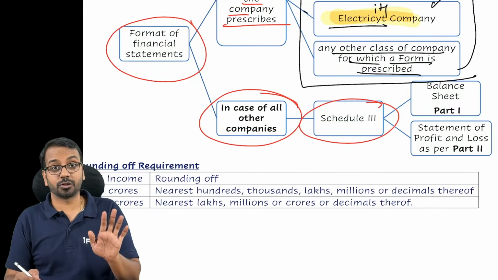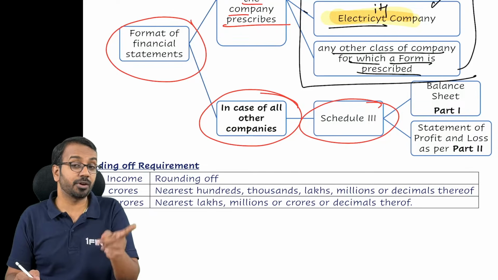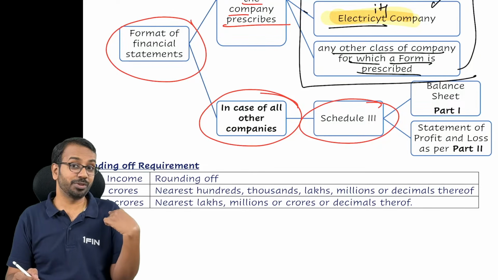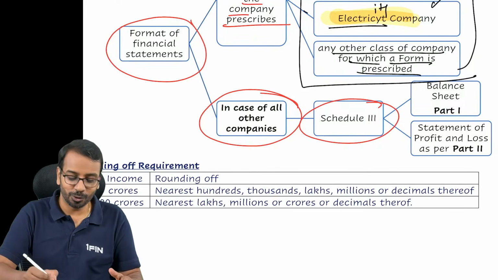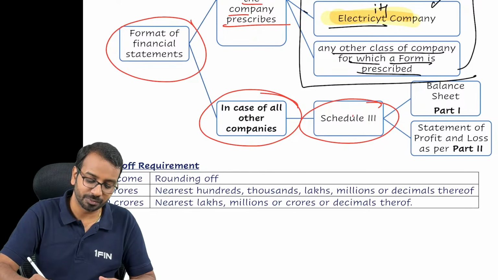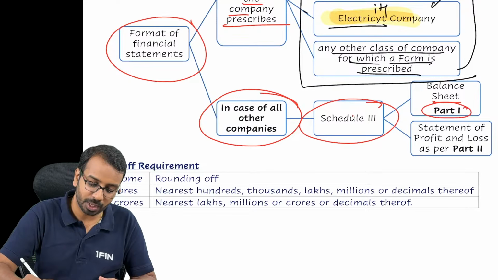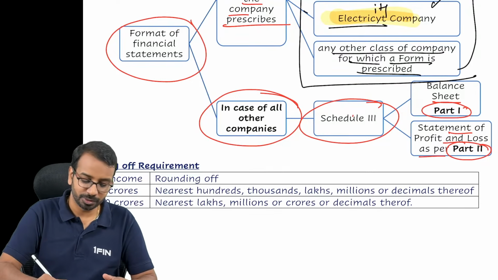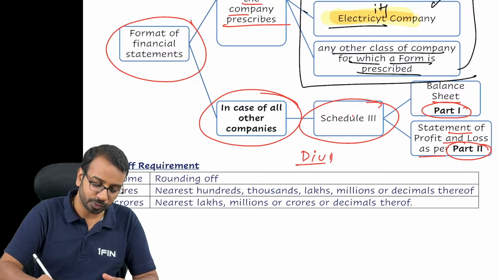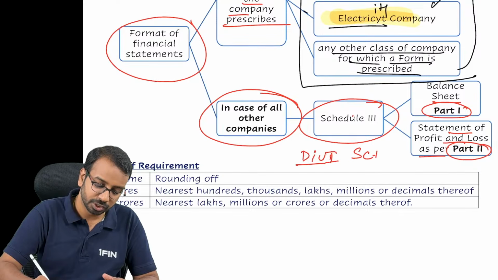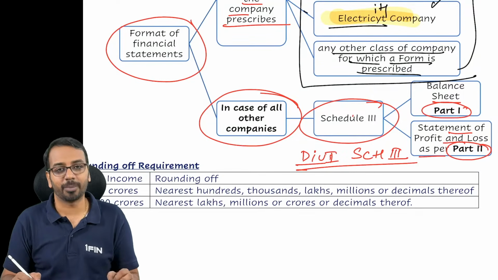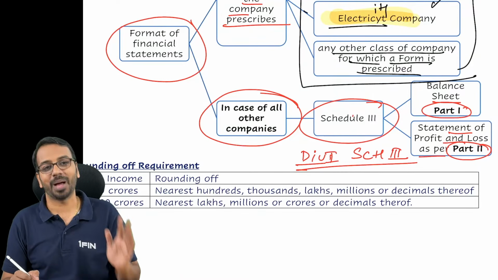Now in Schedule 3 also, there are different formats for companies required to follow AS and Ind AS. What are we supposed to do? We are supposed to follow the accounting standards part, which is balance sheet as per part 1 and statement of P&L as per part 2 of Division 1 of Schedule 3 of the Companies Act. Division 1 of Schedule 3 gives us the format for P&L and balance sheet.